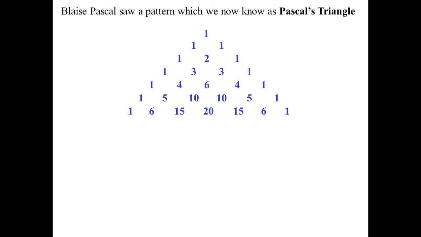Now, Blaise Pascal gets all the credit for this, but he's overrated. He spotted that pattern, and we now call it Pascal's triangle. There's 1, 1, 1. Then the next line 1, 2, 1, and we keep going. And by placing it in that triangle formation, hopefully the pattern emerges nicely. And we note symmetry, and then we keep going.